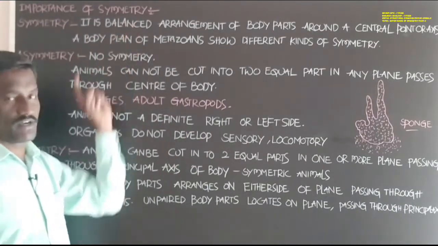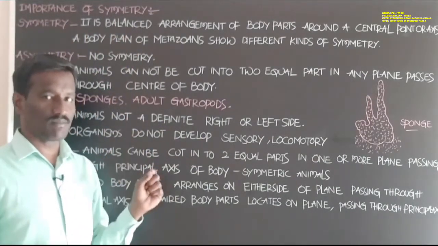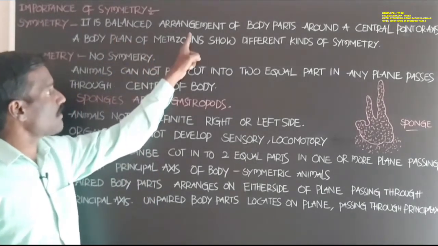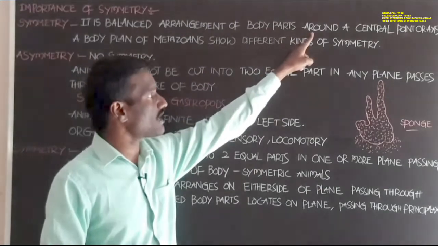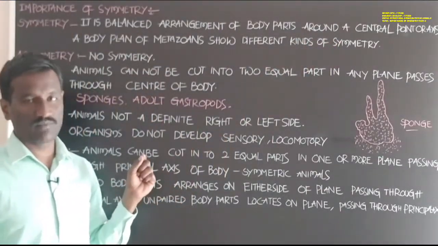Importance of symmetry. What is the meaning of symmetry? It is a balanced arrangement of the body parts around a central point or axis.